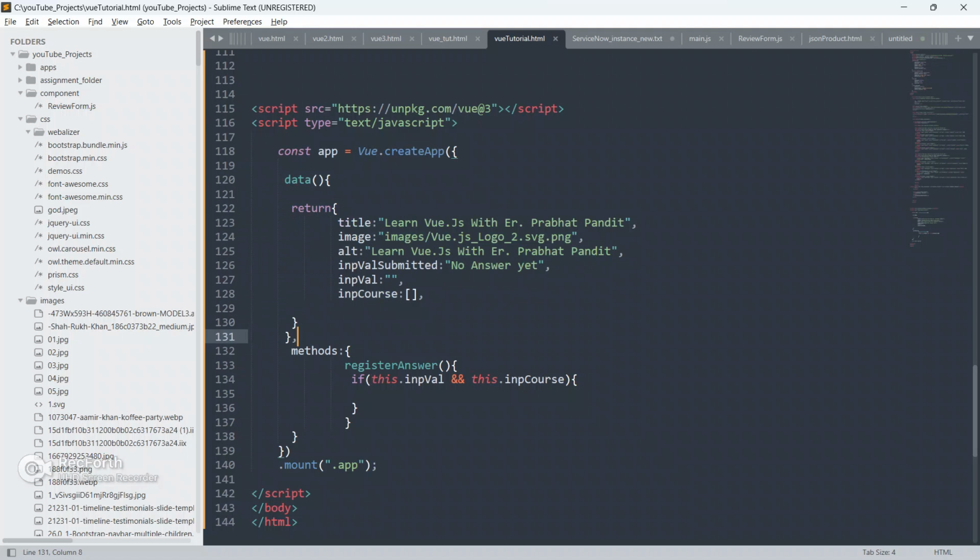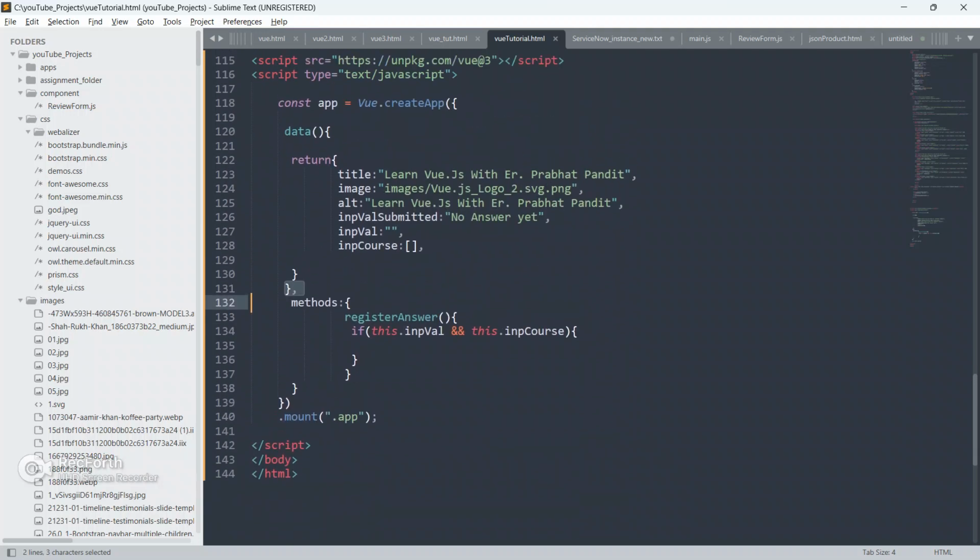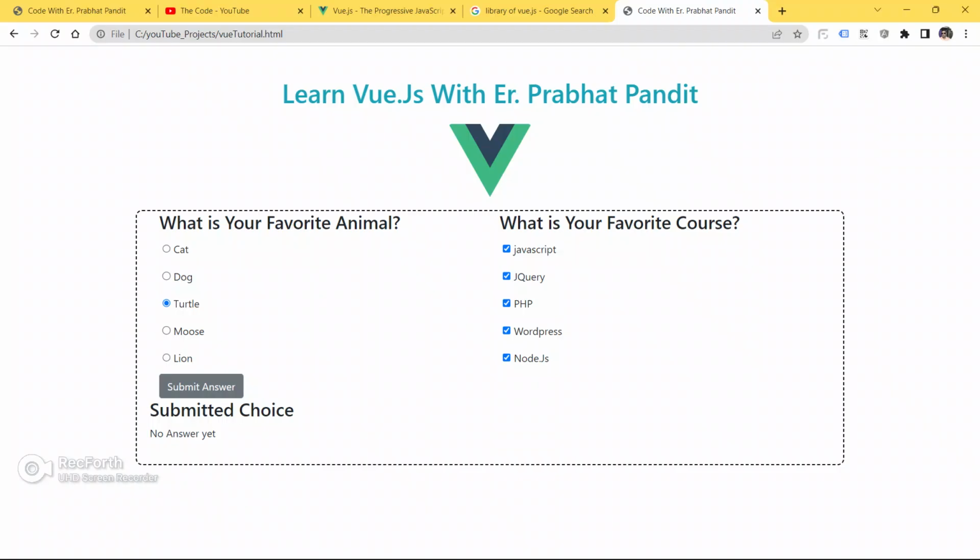Let me explain you one more time guys. This refers to this data properties attribute. So this.inputVal refers to this inputVal from this data properties, and this.inputCourse refers to this inputCourse, which is an empty array from this data attribute, okay guys.